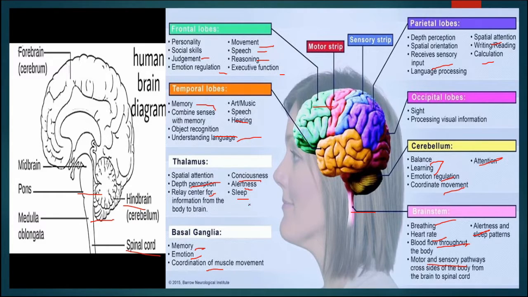So, in this way different parts of the brain are associated with different types of functions, and they control various different types of physiology of our body.